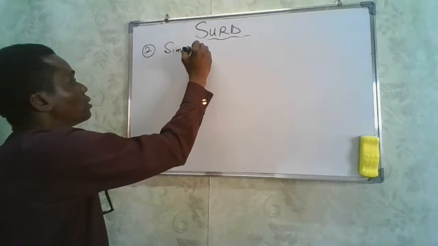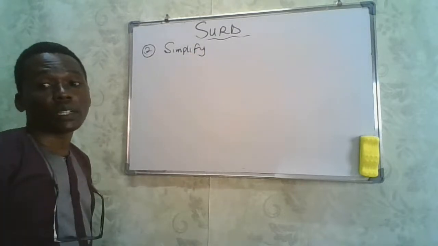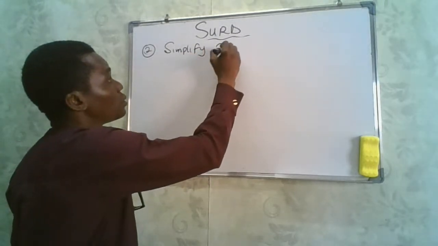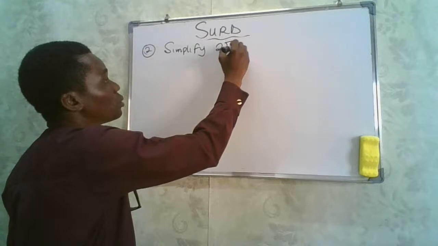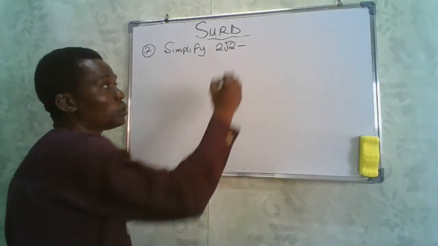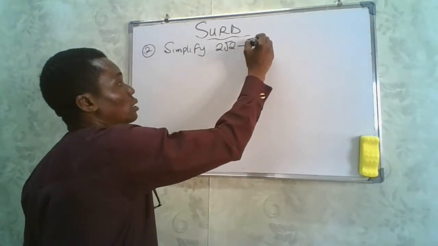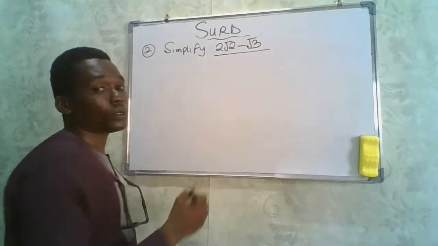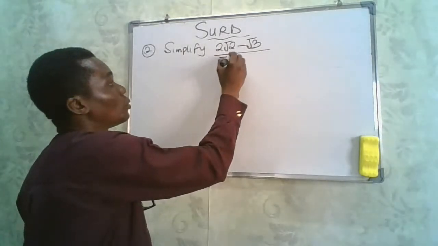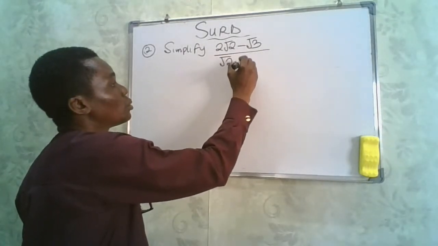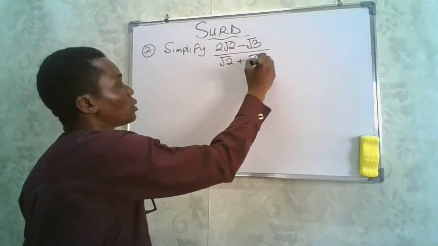We are asked to simplify root 2 minus root 3, and we are asked to divide that by root 3 root 2 plus root what?